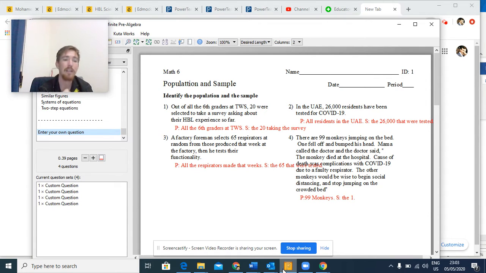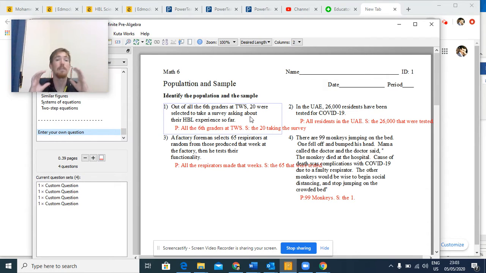So when it comes to population and sample, you've got to remember the key: the population is the big group. The sample is the smaller group that we get the information from, information that is representative of the larger population. Let's go through some examples. Out of all the sixth graders at the Wellspring School, 20 were selected to take a survey asking about their HBL experience so far.